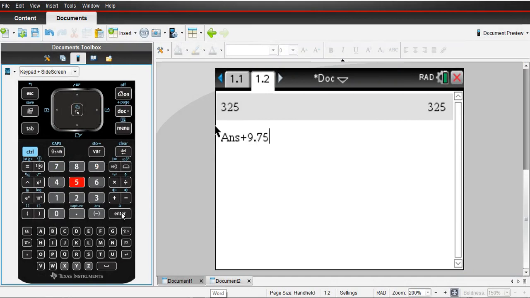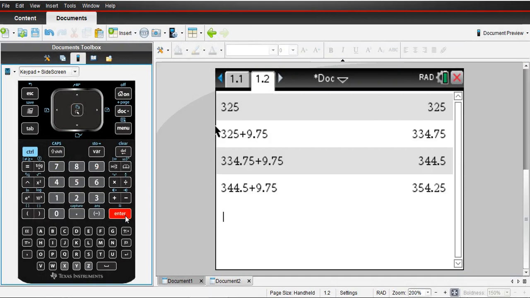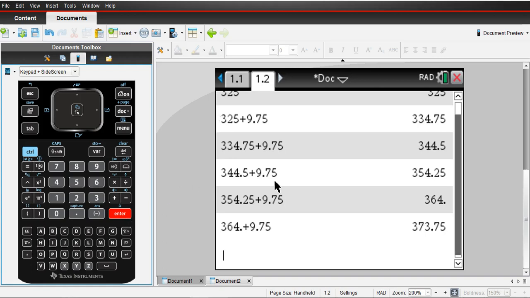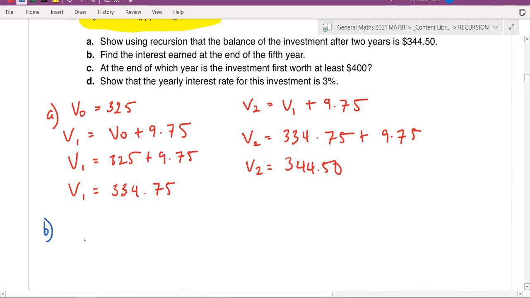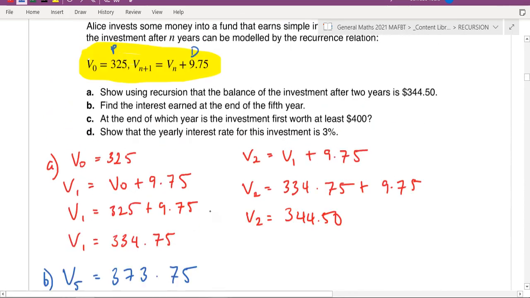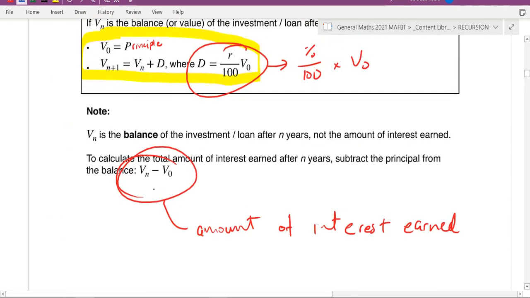So that means that's year 1, 2, 3, 4, 5. So on year 5, you've got 373.75. So V5 is 373.75.